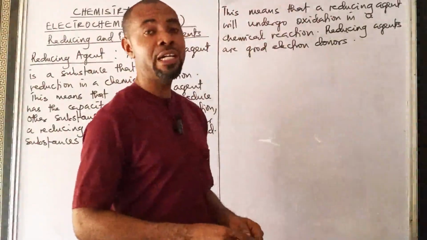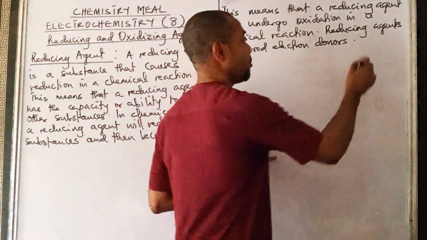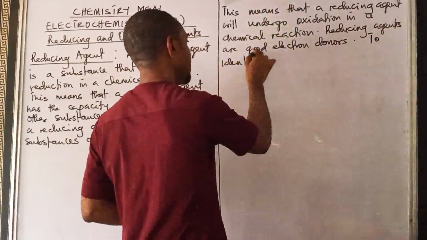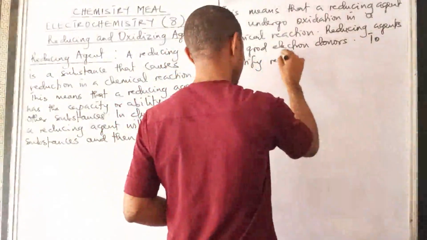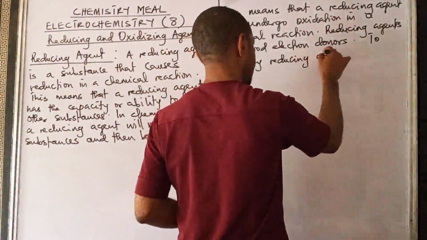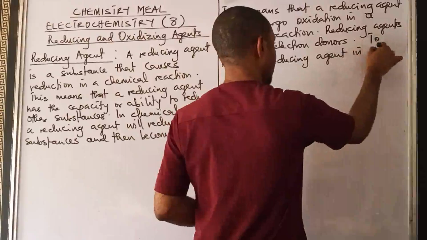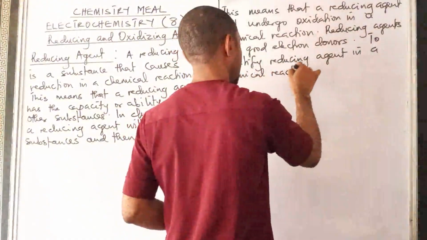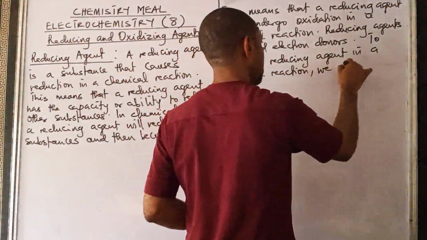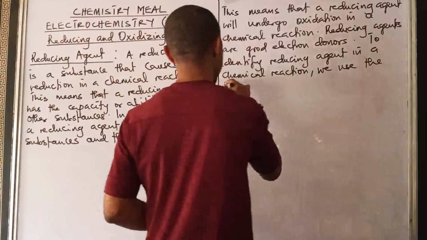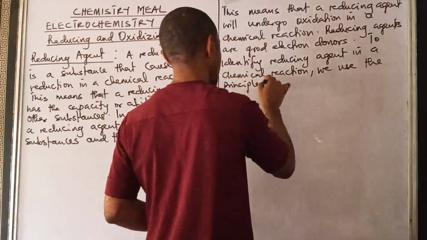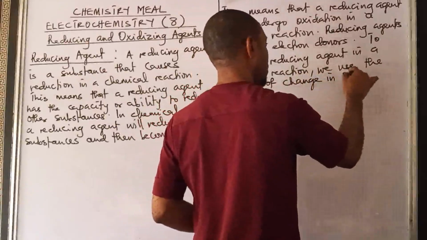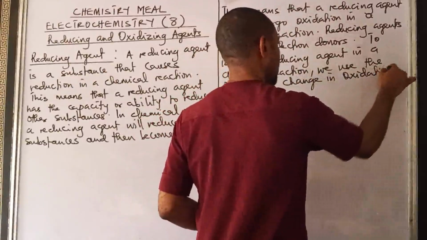So to identify reducing agent in a chemical reaction, we use the principle of what? Change in oxidation number.